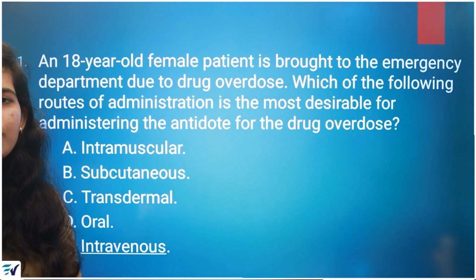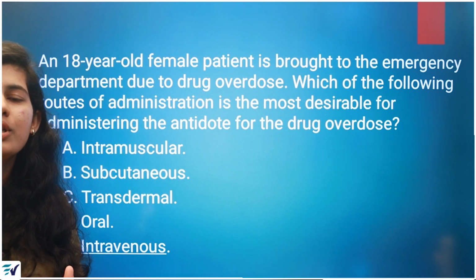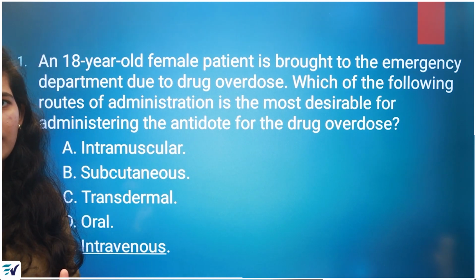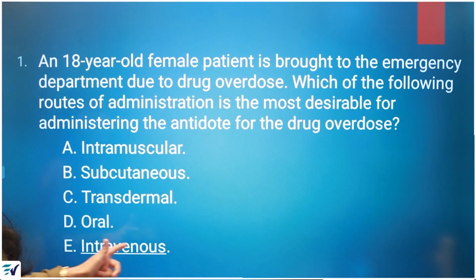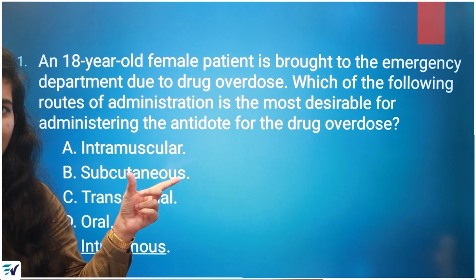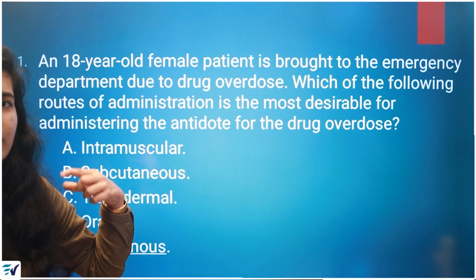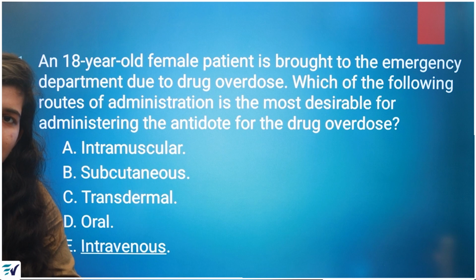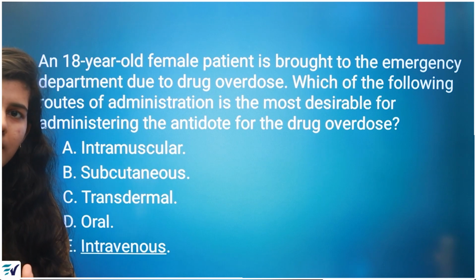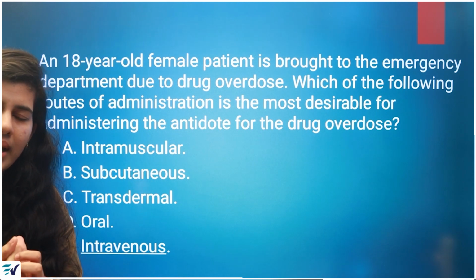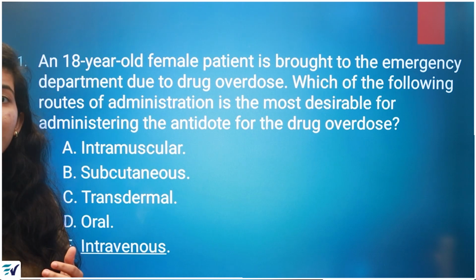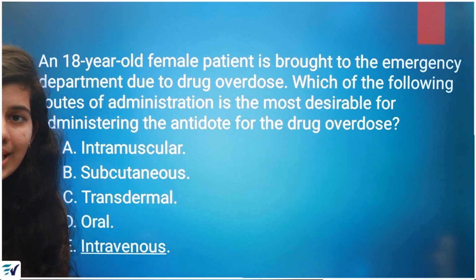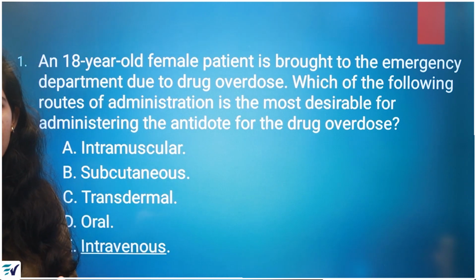So our final option will be intravenous, right, because you are administering the antidote directly into the systemic circulation. So you can definitely opt for intravenous. So that was the question, the most desirable. When it comes to an emergency situation, you can go for intravenous since it is going directly into your systemic circulation. You are giving the drug directly through the vein, so it will be distributed into your body within seconds. So you can go for option E, that is the correct option, intravenous.